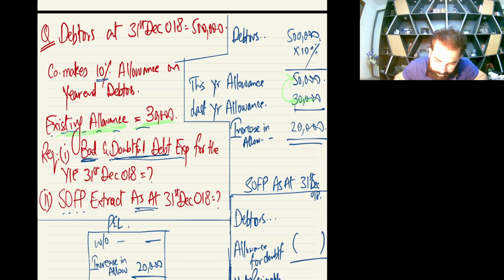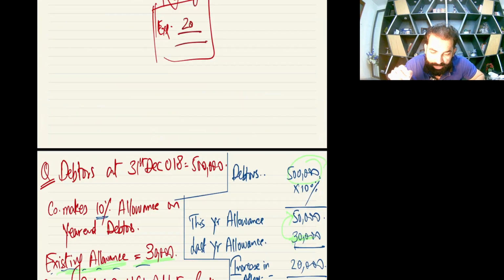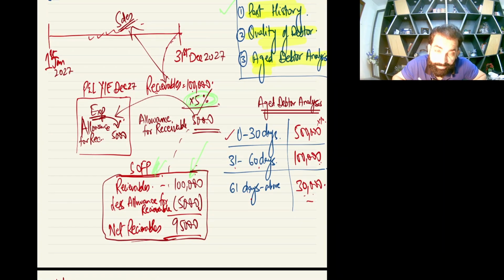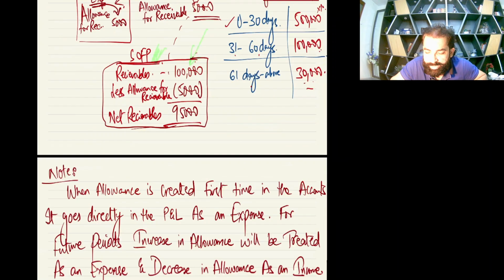Now, next thing. Now they are also asking the one SOFP extract. SOFP, I just told you, as at. As at means in SOFP always you write closing numbers. So how many debtors you have at the year end? I taught you this SOFP thing already. So in SOFP you have to post net receivables according to prudence.